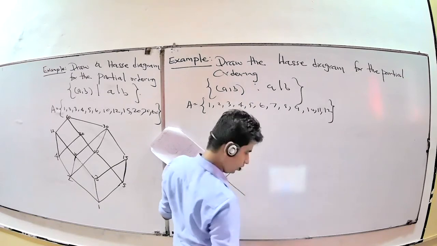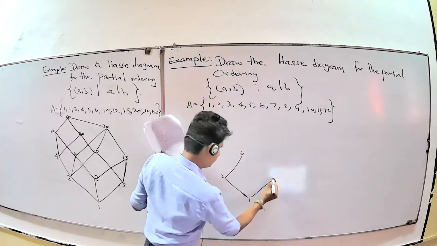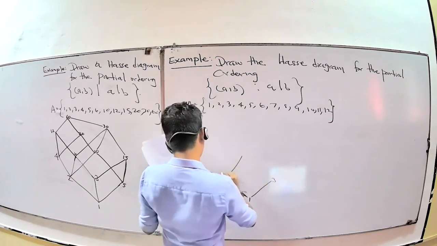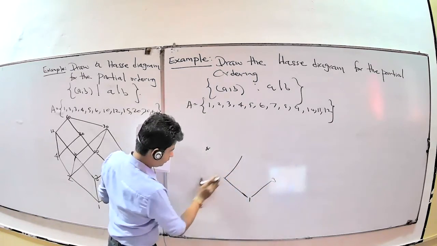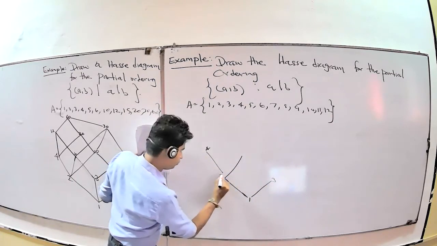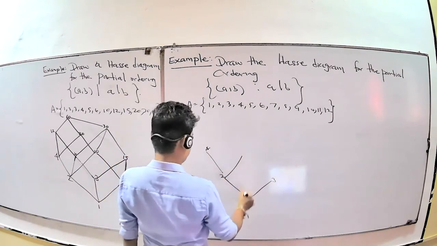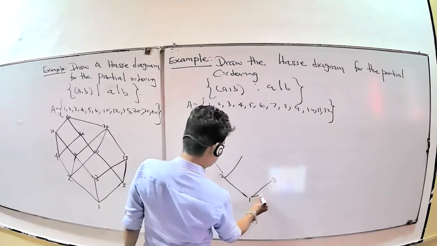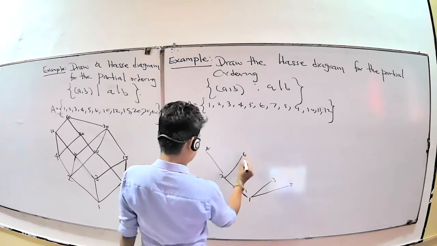First, okay, 1, 2, 3. Here after that comes 4, which means 2 to 4. You can draw the straight line. Now 5: therefore you can put 5, 1 to 5. 6: 2 to 6, 3 to 6.